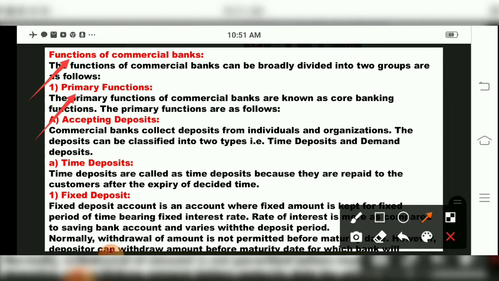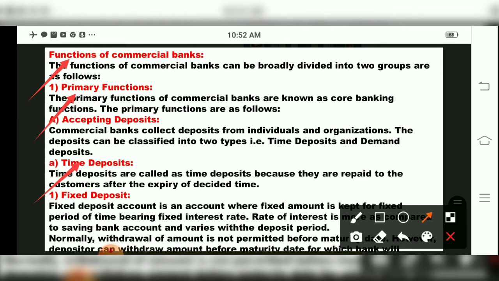So commercial banks collect deposits from individuals and organizations, and then that deposit is classified into two types, time deposit and demand deposit. Keep in mind, children, what we are studying now, the first primary function, accepting deposit. Accepting deposit means we are collecting money from individuals or organizations. Then that accepting deposit is again divided into, children, time deposit and demand deposit. Now under that time deposit again we have various types of deposits we will see.